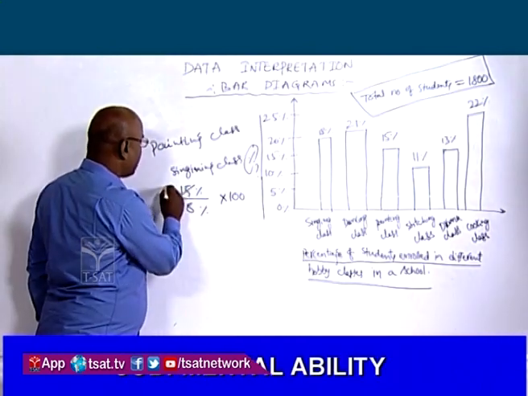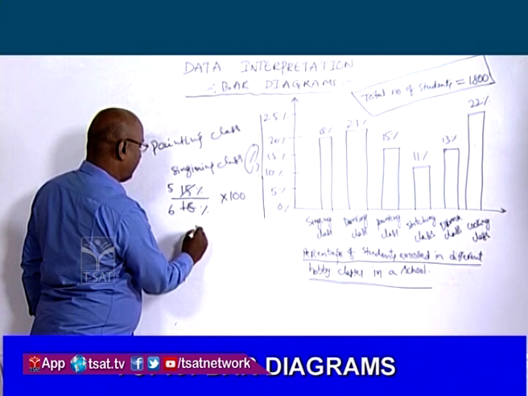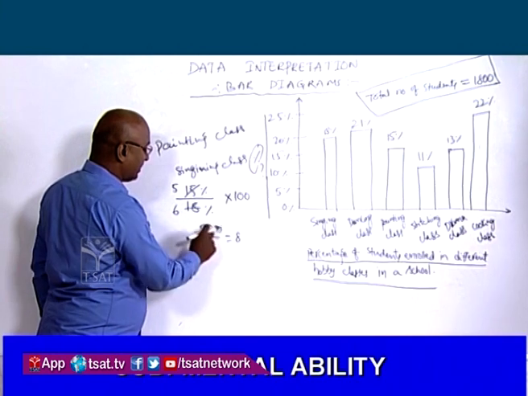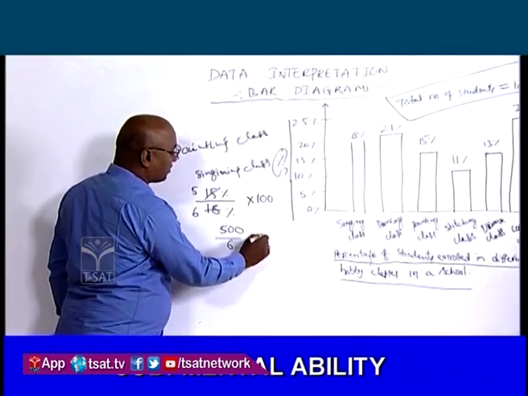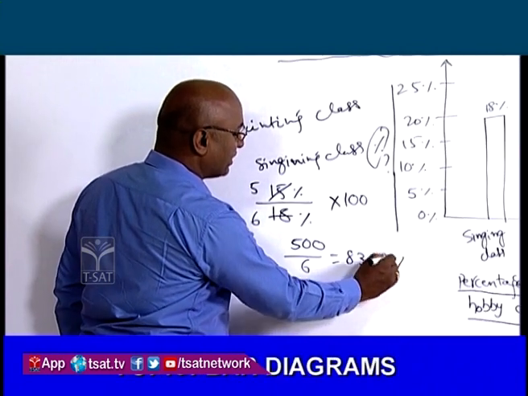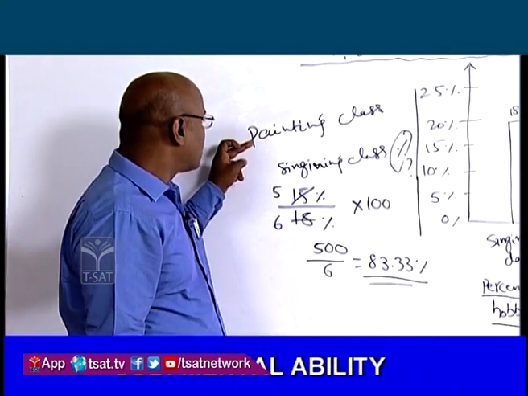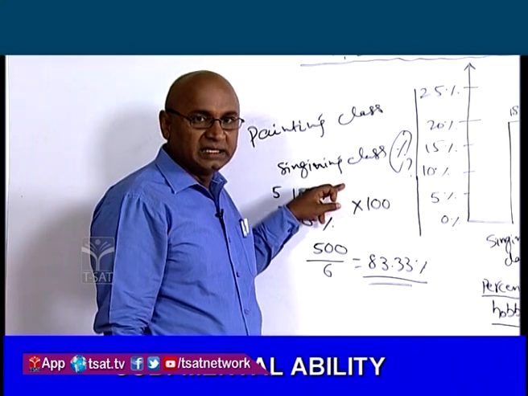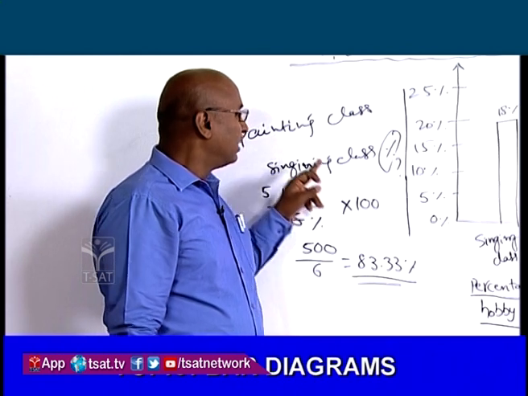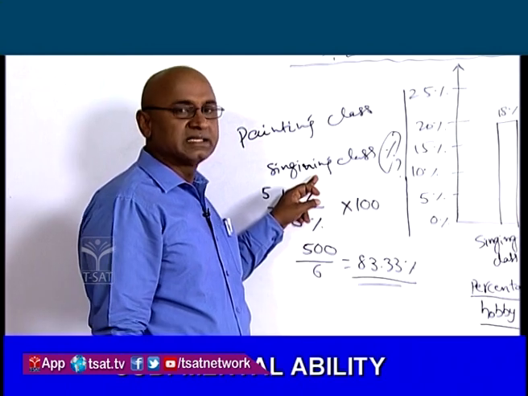So 3 5s are 15 and 3 6s are 18. So 5 into 100, 500 by 6. This is equal to 6 8s are 48, remainder 2, 0, 6 3s are 18, remainder 2, 0, again 6 3s are 18. So 83.33% is the answer. The number of painting class students is 83.3% of the singing class.